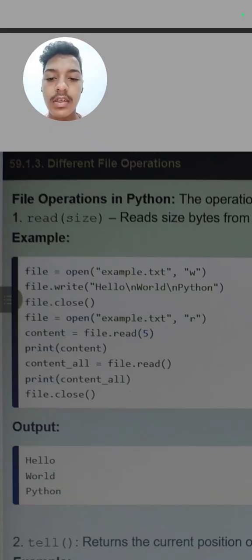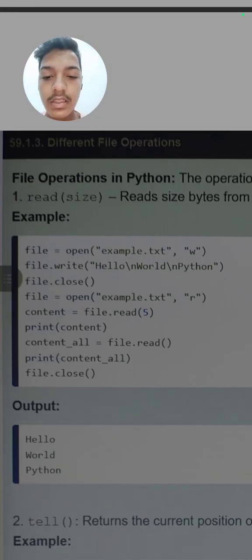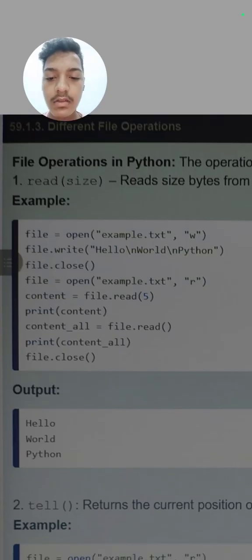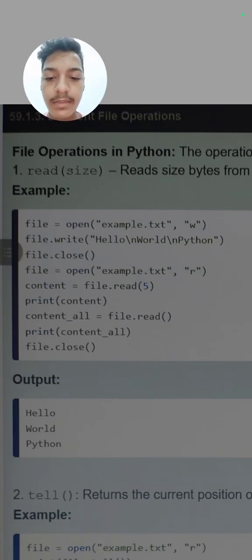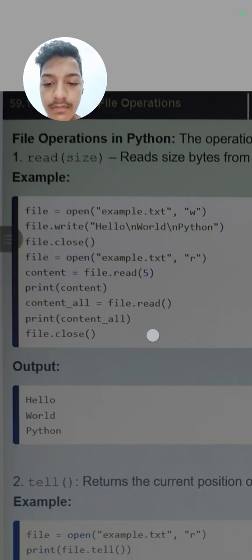Next we make another variable, content, equal to file.read of 5, meaning we want to read only the first 5 characters of our file. Next we print what we have read. Then we make another variable, content_all, and pass file.read, meaning now we want to read the whole file, and then print it, and then write file.close.